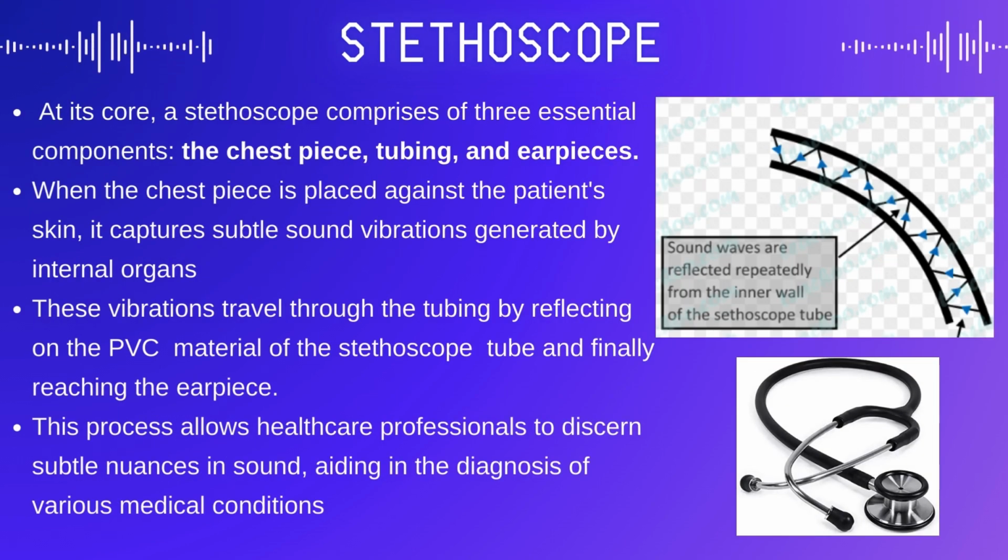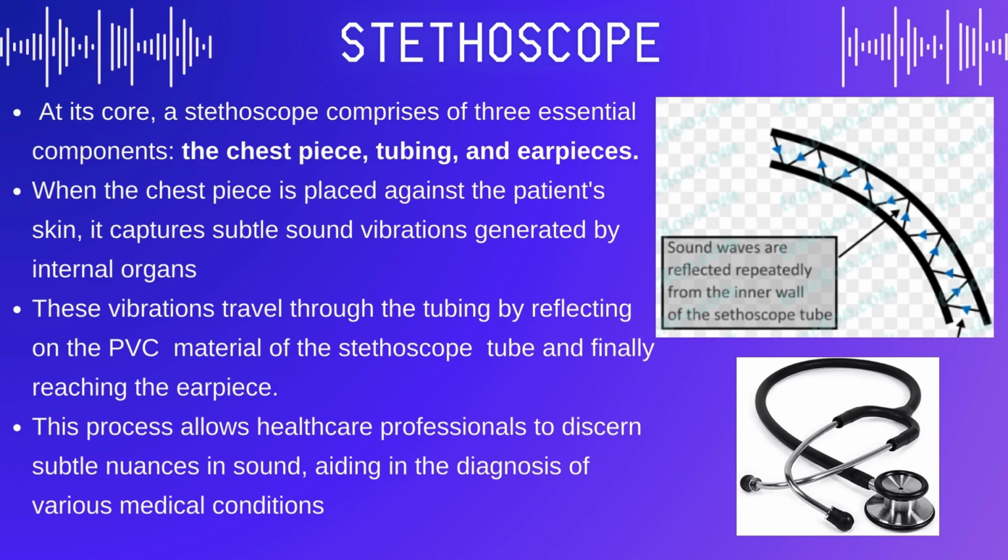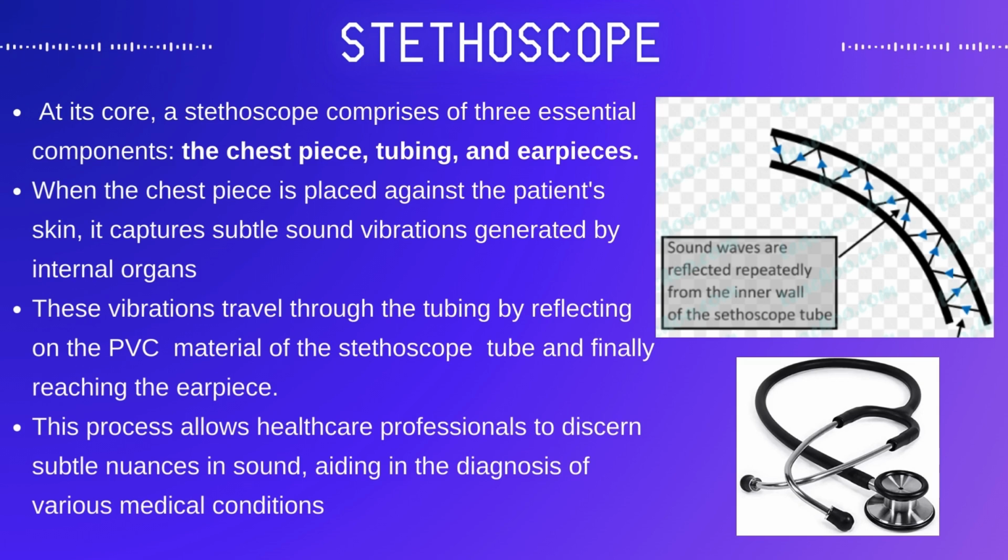How does the stethoscope unlock the secrets of the human body? Let's delve into the stethoscope's workings, rooted in the principle of sound reflection. At its core, a stethoscope comprises three essential components: the chest piece, tubing, and earpieces. When the chest piece is placed against the patient's skin, it captures subtle sound vibrations generated by the internal organs, such as the heart or lungs. These vibrations travel through the tubing by reflecting on the PVC material of the stethoscope tube and finally reaching the earpiece. This process allows healthcare professionals to discern subtle nuances in sound.